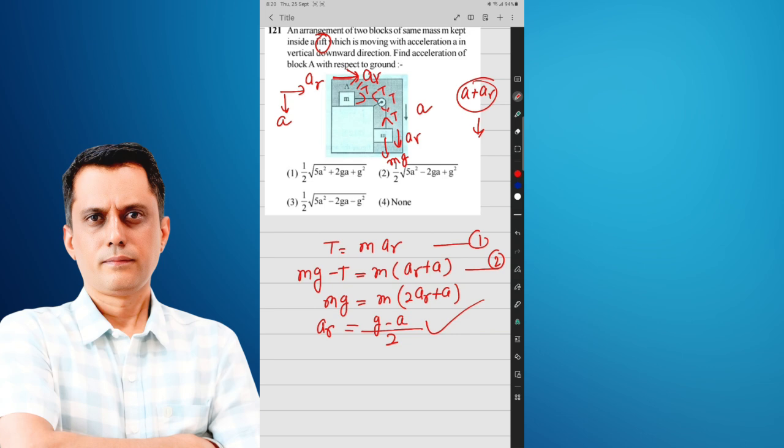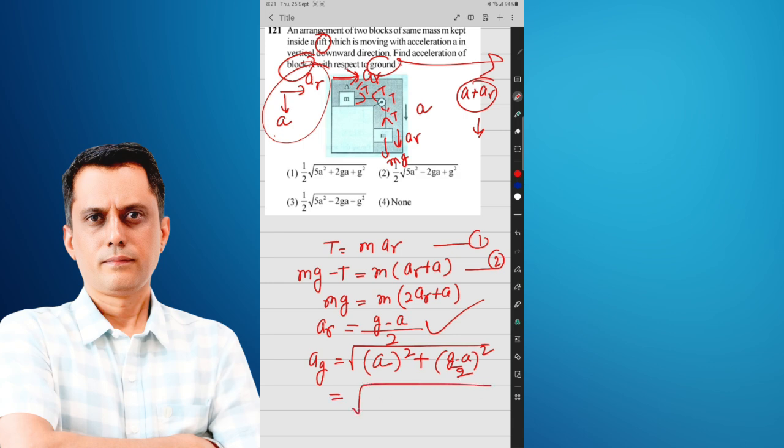Then what is the net acceleration? Find the acceleration of block A with respect to ground. Ground के respect में निकालना है. Then what is the acceleration of this? It is at 90 degrees. Absolute acceleration with respect to ground is equal to under root of a square plus ar square. Then a is unknown, ar is (g minus a) by 2.